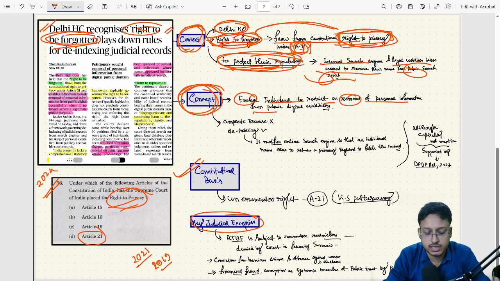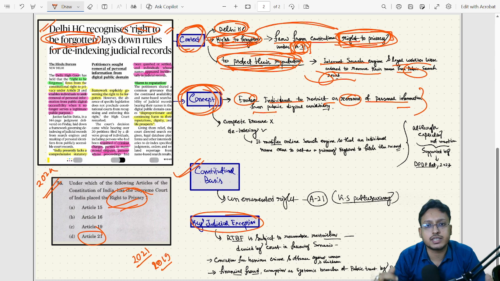For example, just understand through an example: if an individual is arrested on the pretext that he has done some heinous crime, but later, after the proper court proceedings are complete, it is finalized that the person did not actually commit that crime, but on every website, every social media, his name is associated with that particular crime. So what happened? Directly his reputation is in danger. Okay, so in this context, try to understand the right to be forgotten.